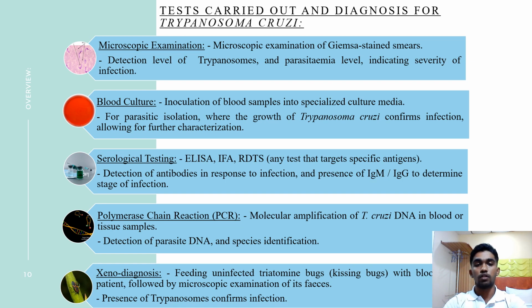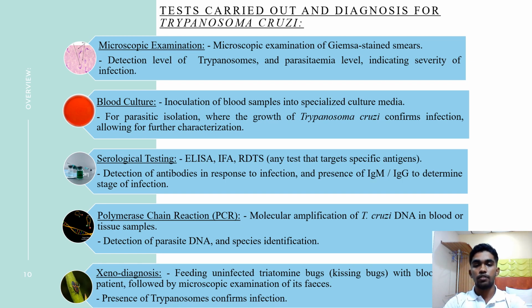We will look at the blood culture, which is inoculation of blood samples into specialized culture media for parasite isolation, where the growth of Trypanosoma cruzi confirms the infection, allowing for further characterization. Similarly, with serological tests, we will conduct ELISA or IFA or RDTs, any of which will help to detect antibodies that are produced in response to the infection, and also the presence of IgM and IgG antibodies.